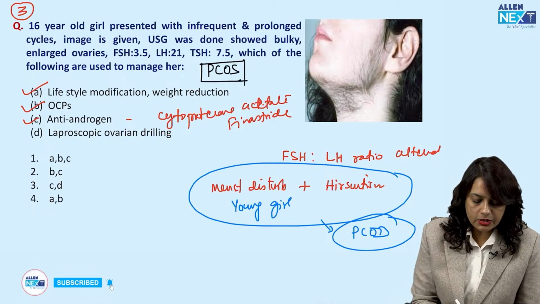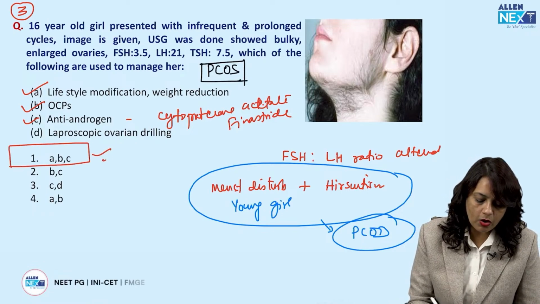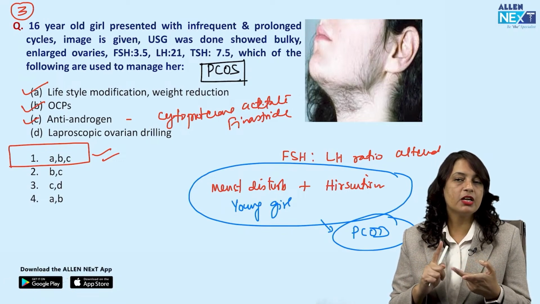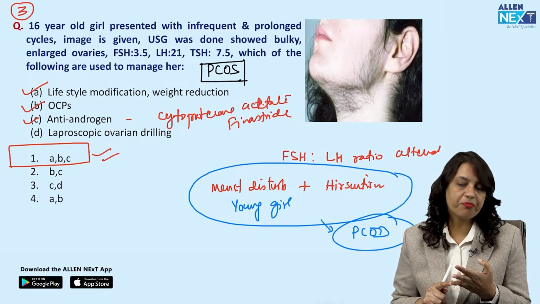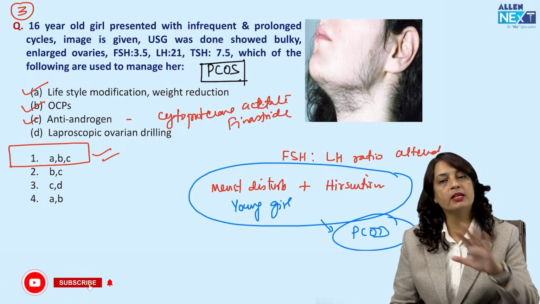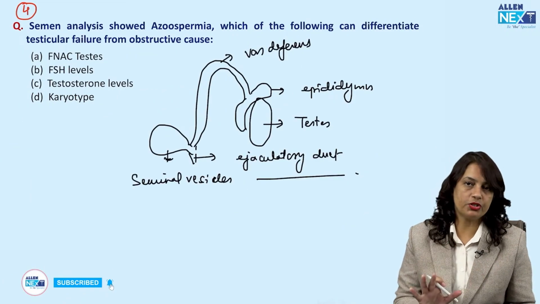So the correct option according to me is A, B, C. Lifestyle modification, weight reduction, oral contraceptive pills and anti-androgen drugs, but laparoscopic ovarian drilling is not recommended in this question.